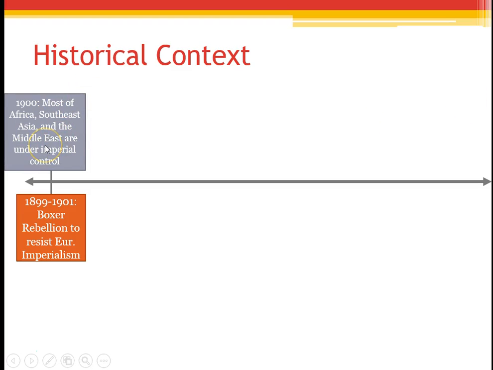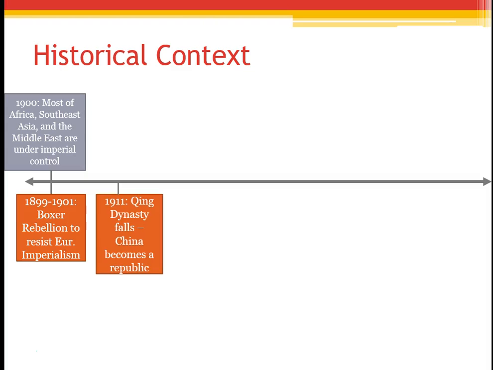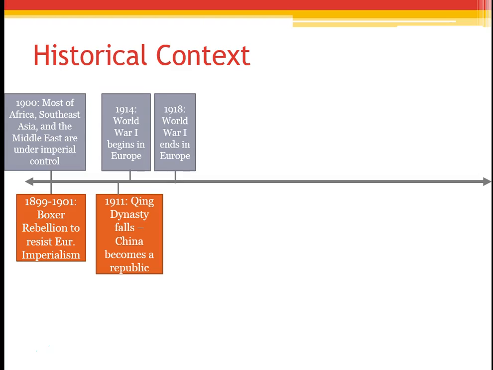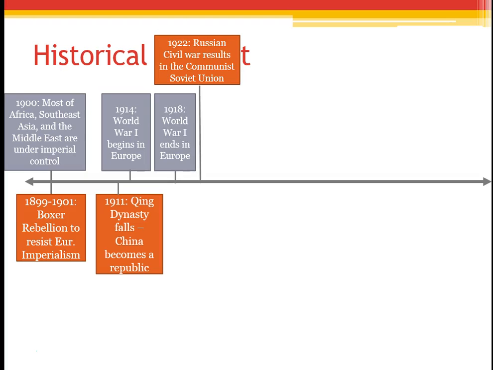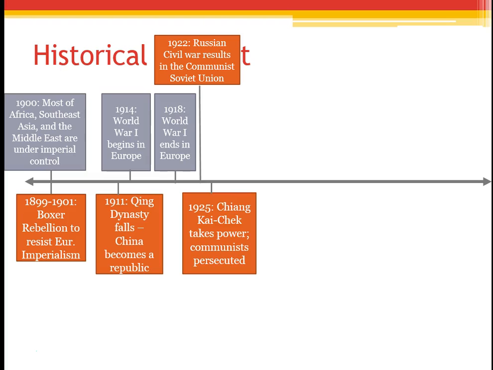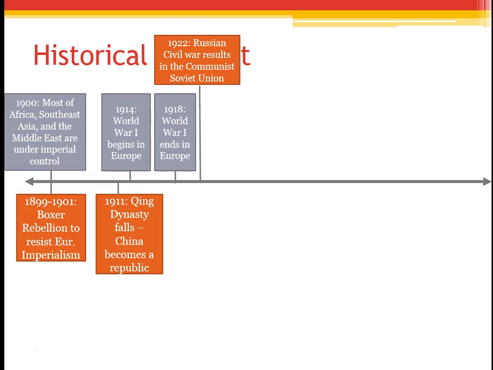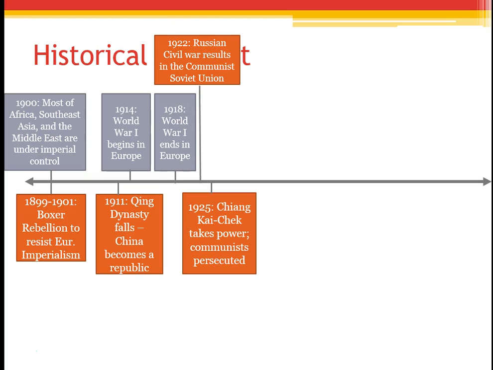In Unit 2, we were studying how most of Africa, Southeast Asia, and the Middle East are under imperial control around the year 1900. The same year, we talked about the Boxer Rebellion to resist European imperialism in China, which was successful. And then about 10 years later, the Qing dynasty falls and China becomes a republic. Three years after the Qing dynasty falls, World War I begins. World War I ends 4 years after that. And then right after that, the Russian Civil War results in the Communist Soviet Union. So we have our first communist country being established as the Soviet Union in 1922.